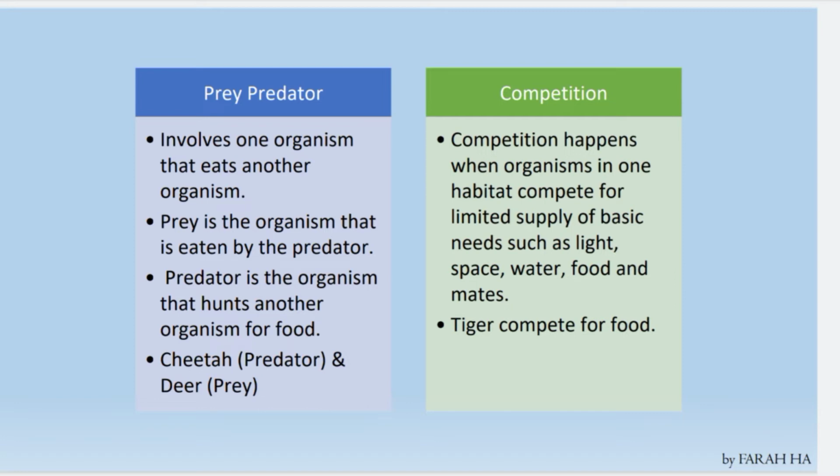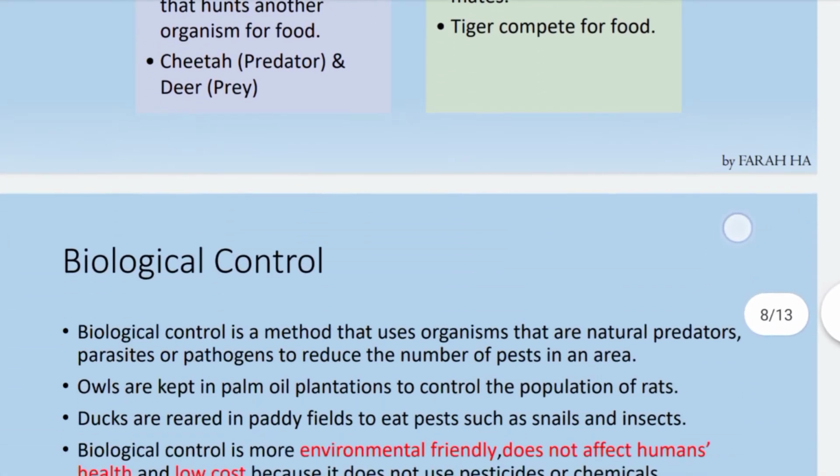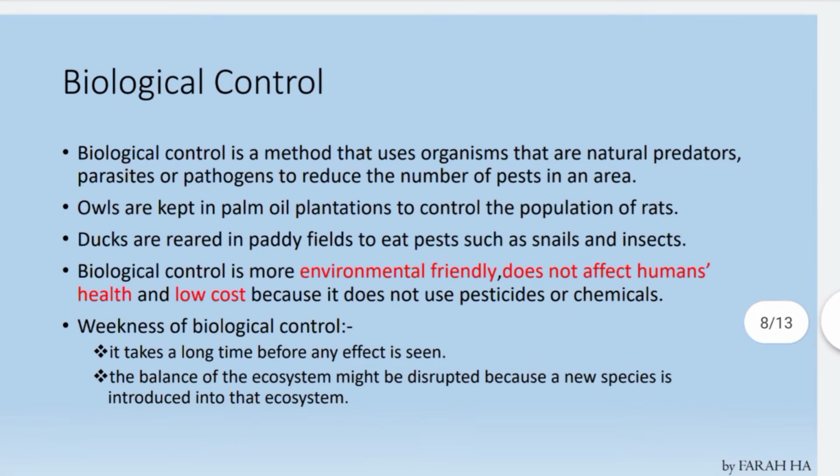For example, a tiger will compete with another tiger from the same species for food, for mating purposes, for water, and also space. So the same species compete to get what they want. Us as humans compete to get a better grade in school.